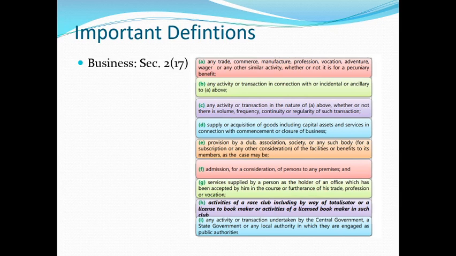So for example, an auditor who has established an office, and whatever services he supplies, either along with practicing the course or in addition or as a value addition or ancillary, incidental, by whatever means you call, those are covered under business.